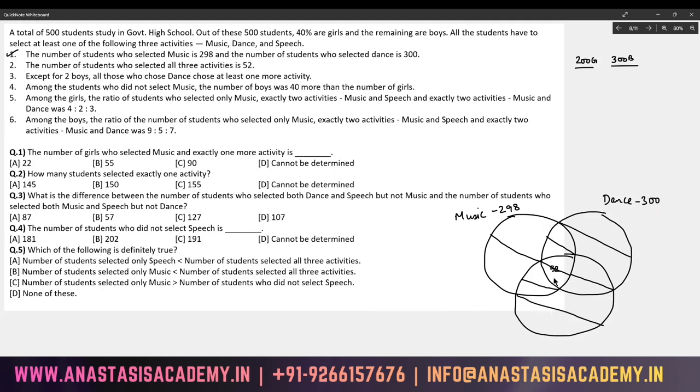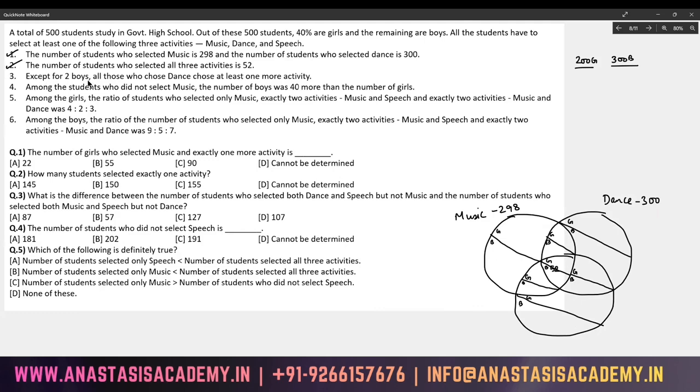This will be girls, this will be boys, and so on in every region. If I get a combined number like the 52 here, I will write it across the line. If I get a specific number, I will write it in the appropriate space. Okay, this is it.